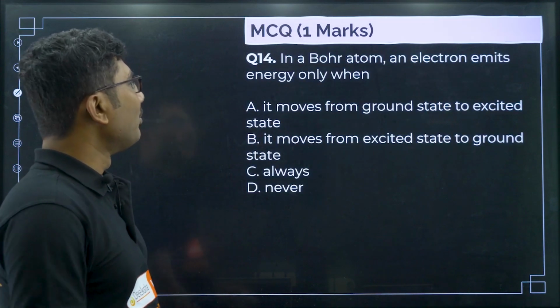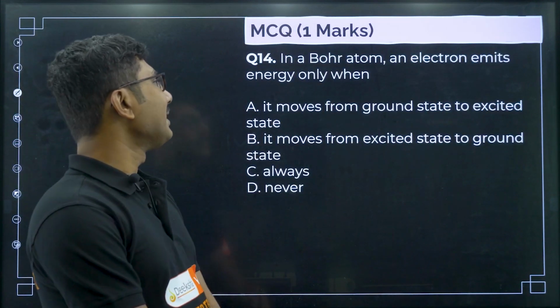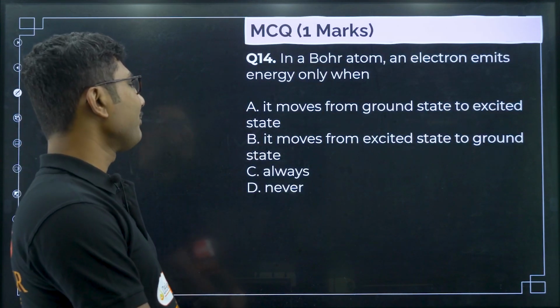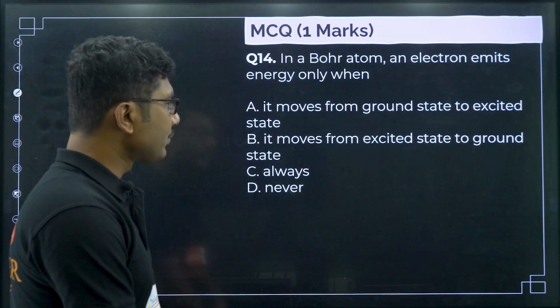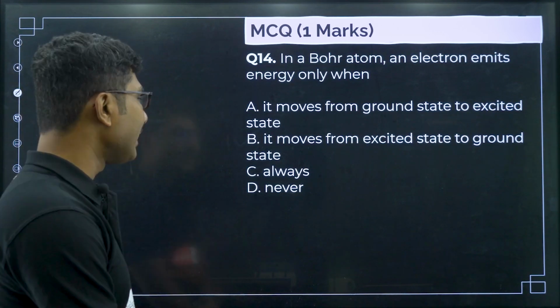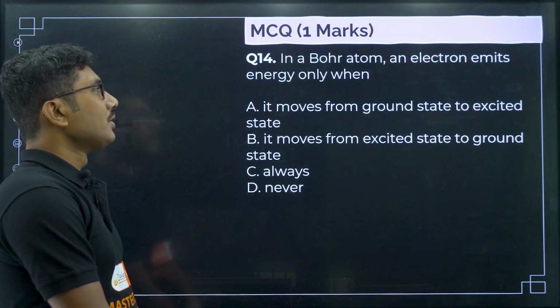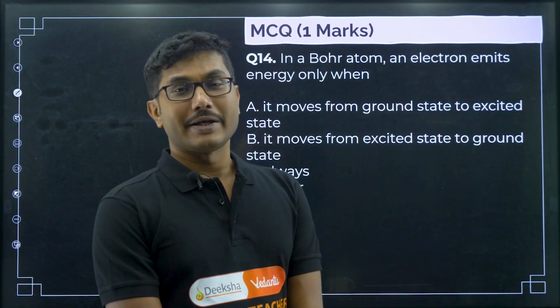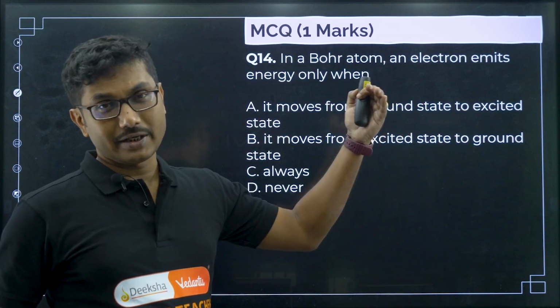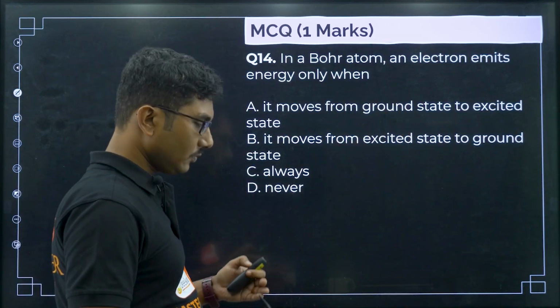Now in a Bohr atom, an electron emits energy only when it moves from ground state to excited state, it moves from excited state to ground state, always, never. So in a Bohr atom, the electron emits energy when it transitions from a higher energy state to the ground energy state.